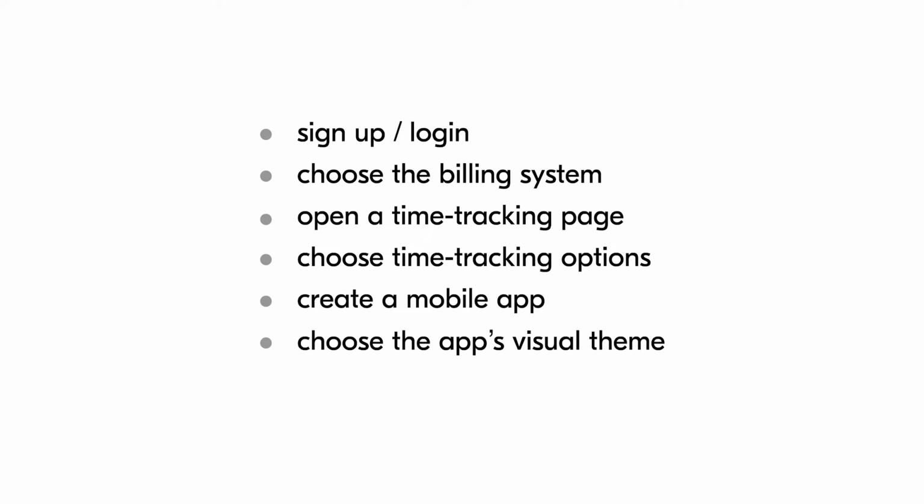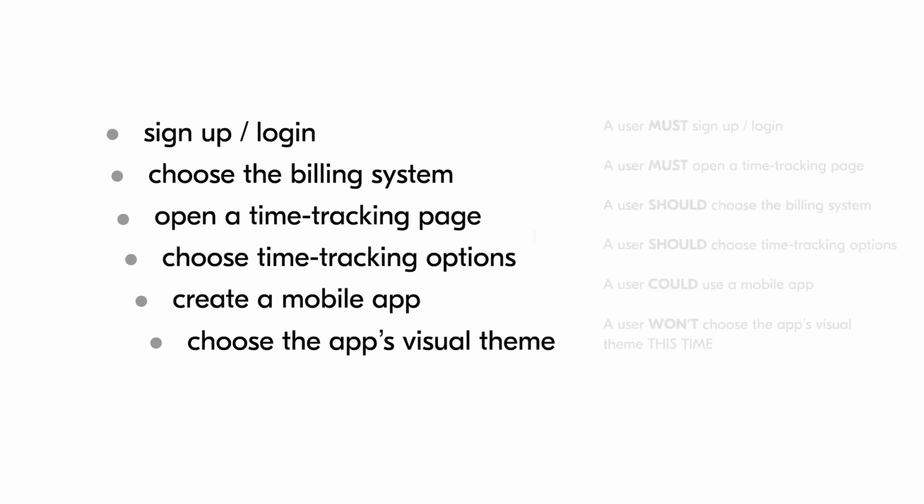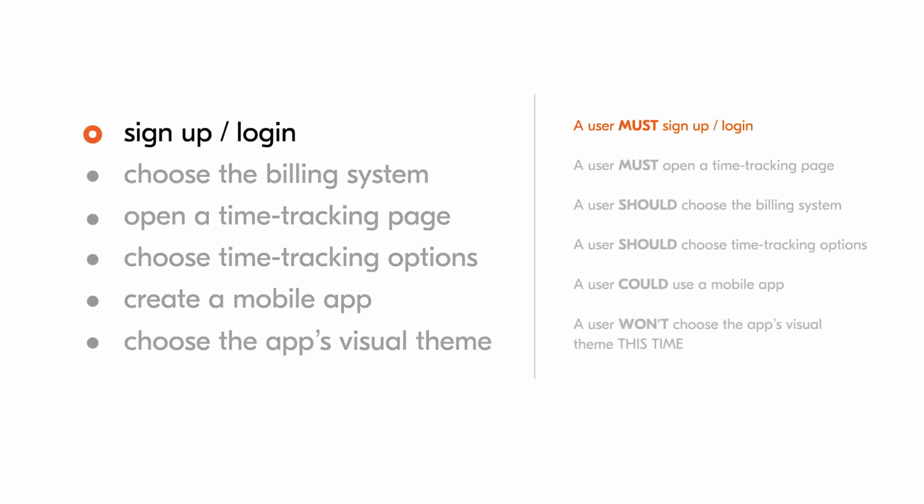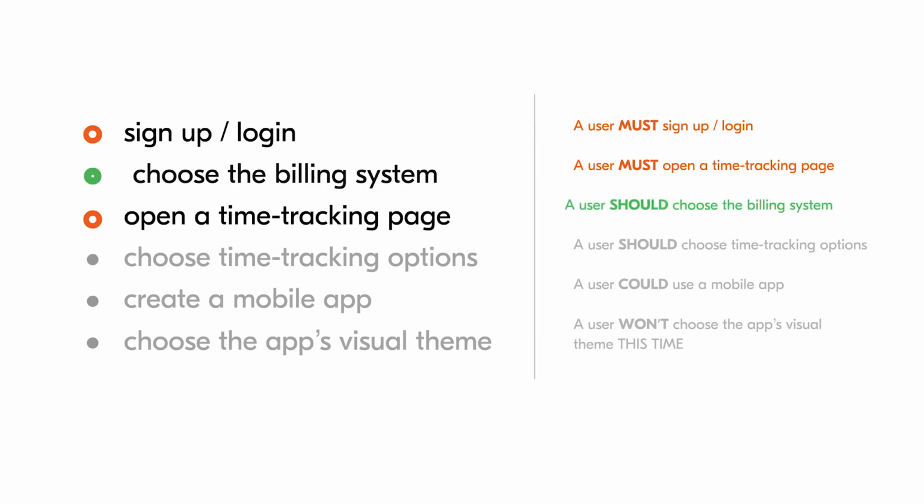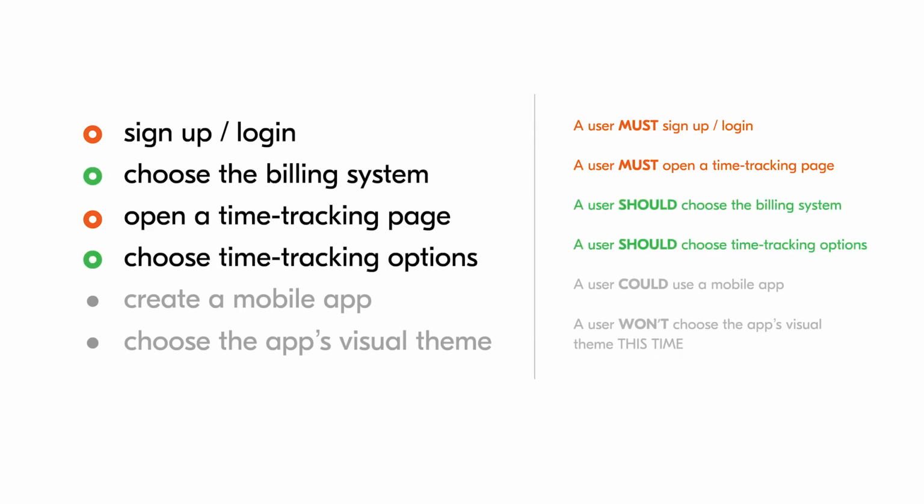Based on these requirements, we can single out the fundamental features to be implemented in the minimum viable product. So let's make a priority analysis and define the top priority features. A user must sign up, login. A user must open a time tracking page. Once we've got must-haves, let's filter out important but not vital functionalities of the application. A user should choose the billing system. A user should choose time tracking options.